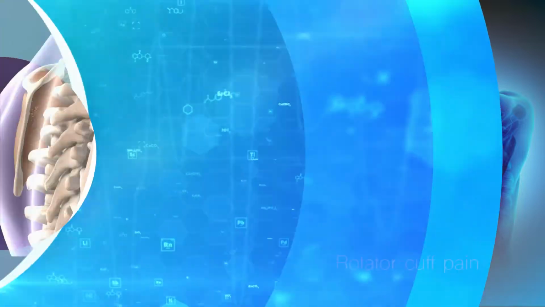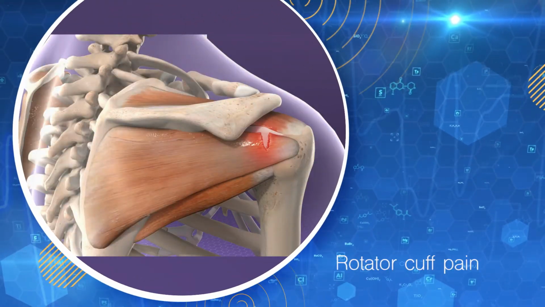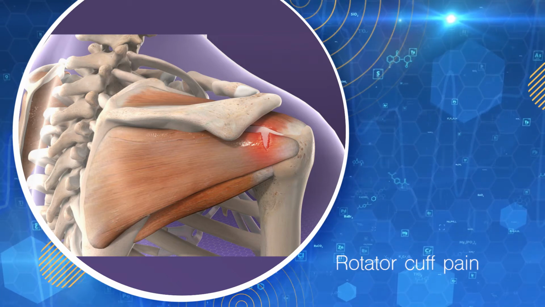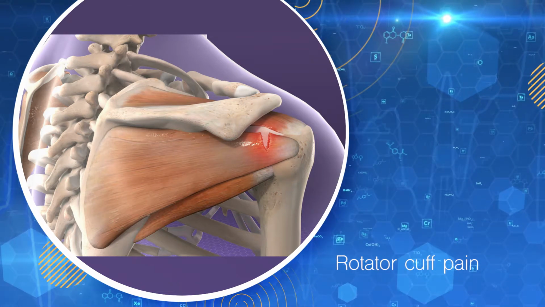What are the symptoms that the patients have? The patient usually complains of pain. In rotator cuff tendinitis, the patient complains classically of pain, and this pain can radiate from the shoulder up to the arm, and sometimes you can also feel the pain radiating to the back of your shoulder blade. This pain also can be a resting pain. For example, when the patient goes to sleep, the patient can get up in the middle of the night because of pain, which is called night cries.